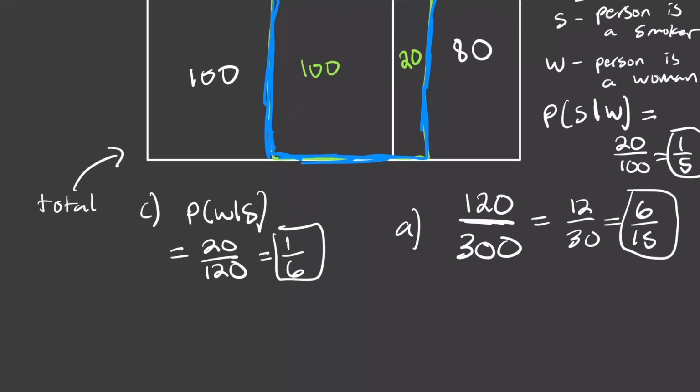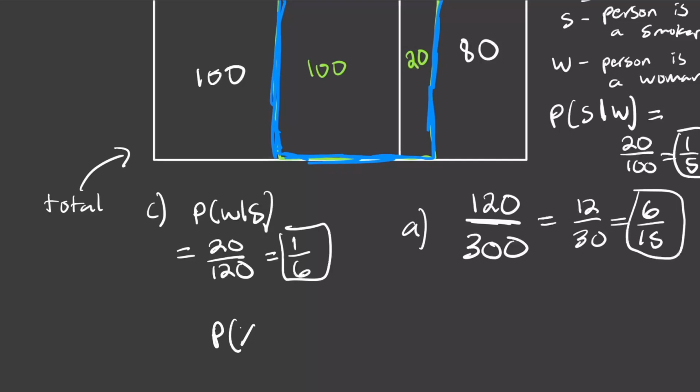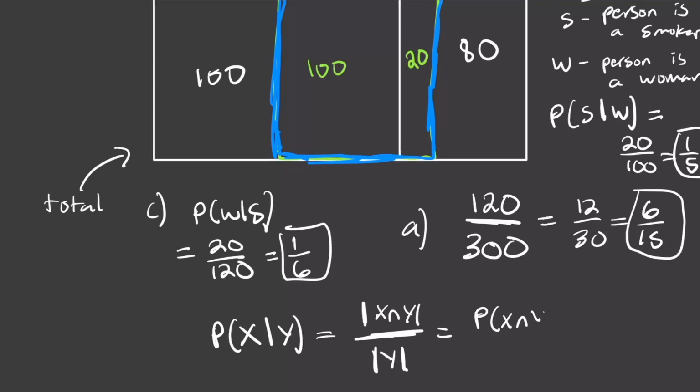So to generalize it a little bit, when we find the probability that some event X happens given some other event Y, we know with 100% certainty that event Y happened. So that just means our new total outcome space is just equal to the magnitude of Y, everything that's within this set Y. Now for the numerator, the number of outcomes that satisfy this condition X given Y are the number of people who first exist in Y and are also a member of X, right? So X intersection Y. And this is also the exact same thing as saying the probability of X intersection Y divided by the probability of Y.